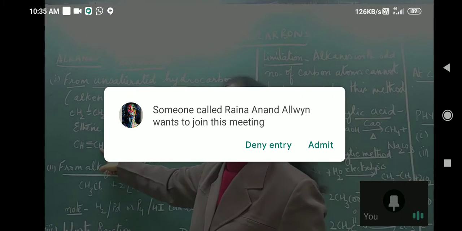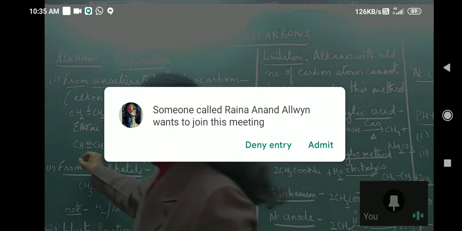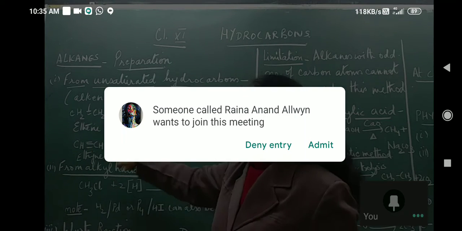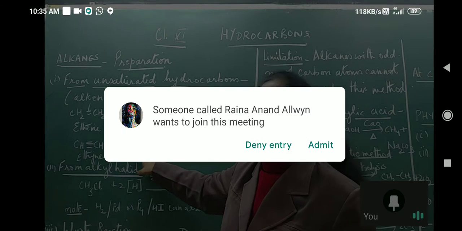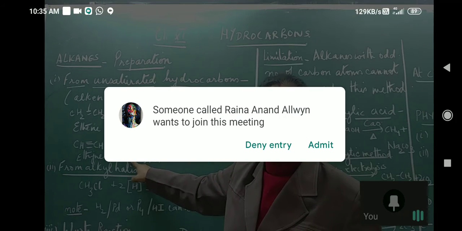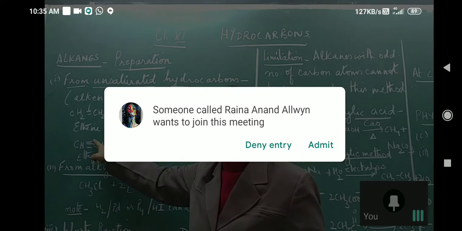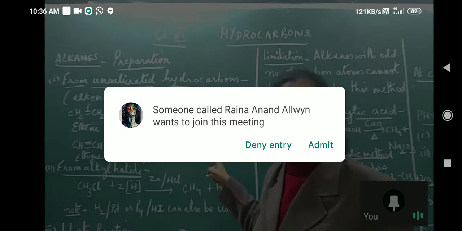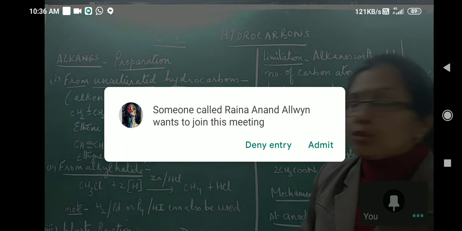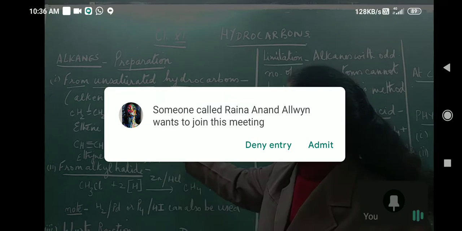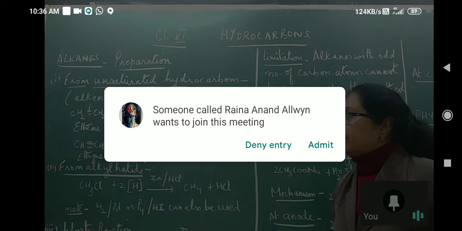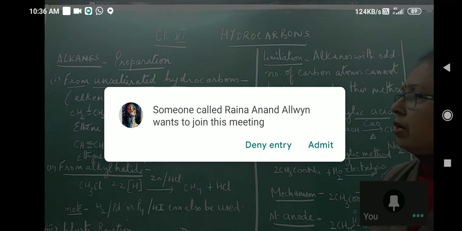Similarly, this is ethyne. We will require double the amount of hydrogen, that is 2 moles of hydrogen. Why? Because first one pi bond will break, it will change into ethene, then another pi bond will break, and then we will finally get ethane. So 2 moles of hydrogen will be required using nickel as catalyst at 573 Kelvin. Okay, so this is the first method of preparation of alkanes.